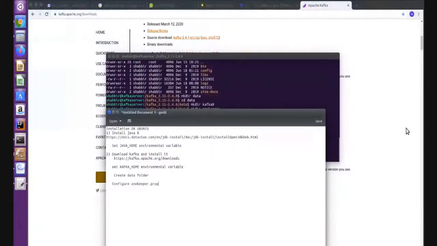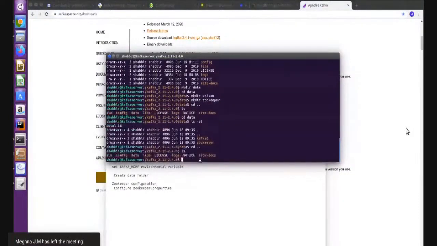Zookeeper properties, right? This is the file name, so you have to configure in this file. Zookeeper configurations, you can write here, right? Zookeeper configurations. So where will you get this file?